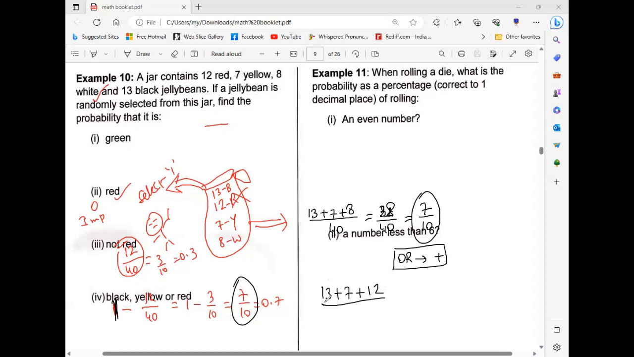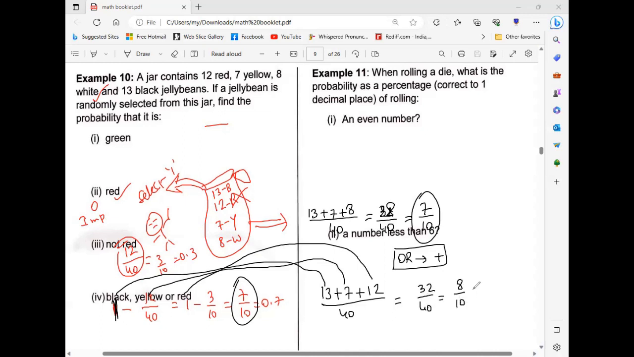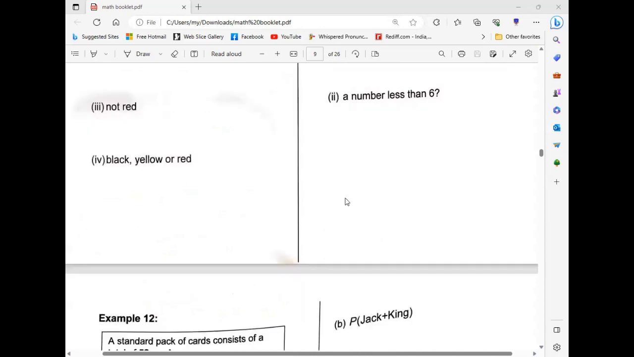12. Look at this. Black is how much? 13. Yellow is how much? 7. Red is how much? 12. Total 40. How much is this? 20, 12. 32 by 40. You can cancel 4 table. 8 out of 10. Again cancel 2 table. 4 out of 5. Understood? Okay. Or means plus in mathematics. Every time.